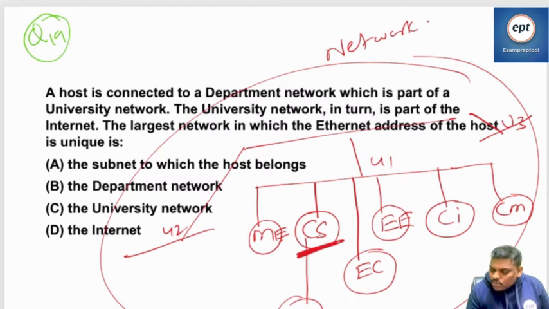Everyone listen. Is this MAC address unique only within the LAN, or within the department, or within the university? What is the answer? Remember, IP address and MAC address are both unique in the entire network.